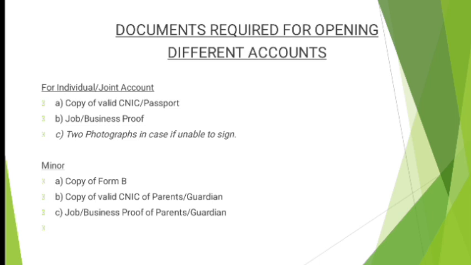Second category for opening a bank account is the minor category, which covers people who are below 18. For those, they need Form B. A copy of Form B needs to be provided to the bank, along with a copy of the valid CNIC of the parents or guardian who are raising that kid who is below 18 years of age. And for that, the job or business proof of the parents or guardian is required.